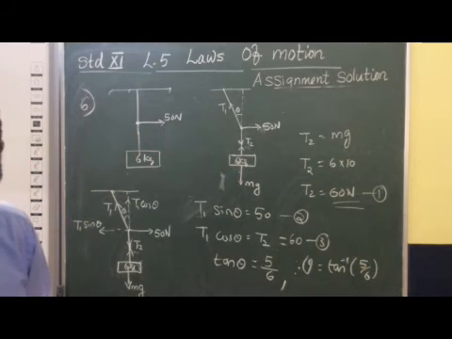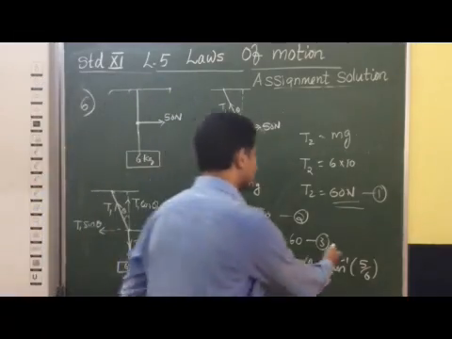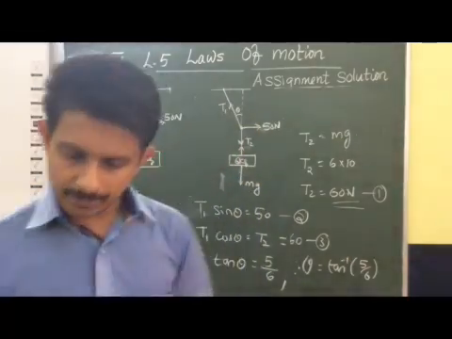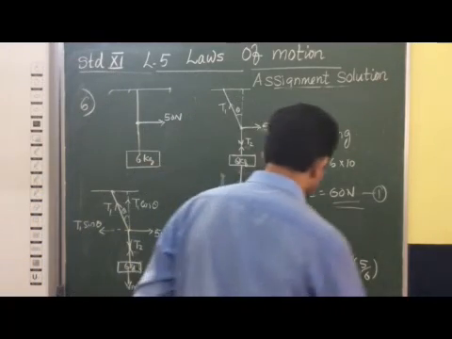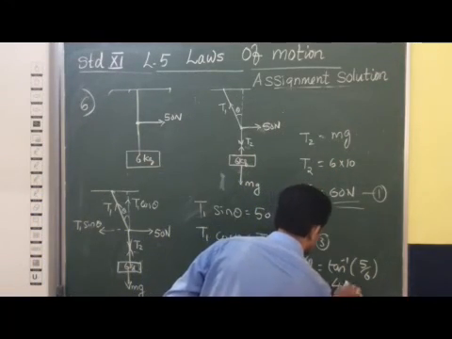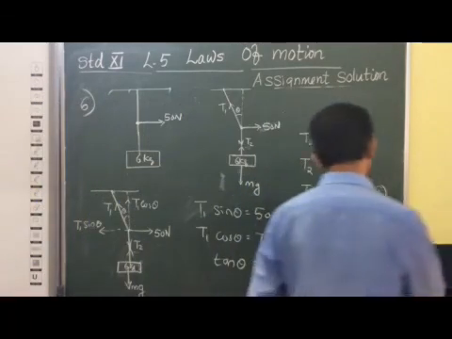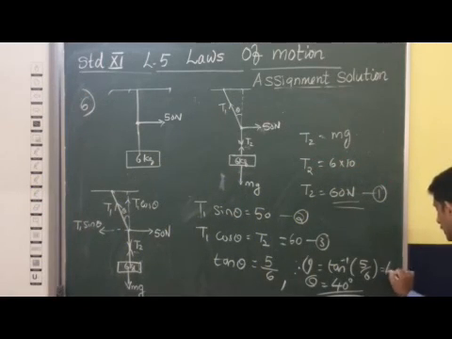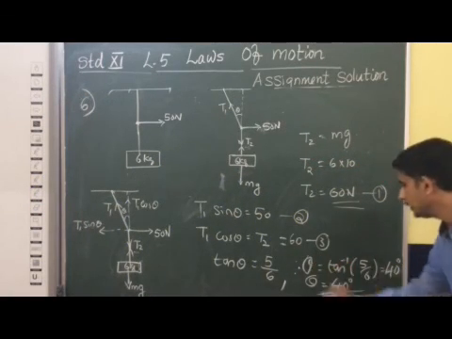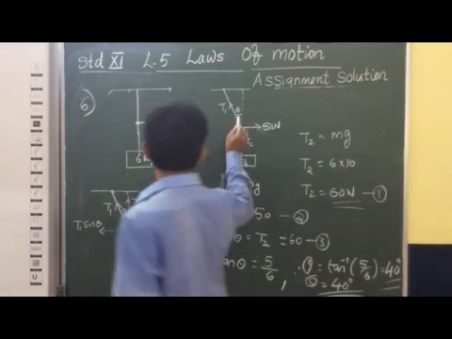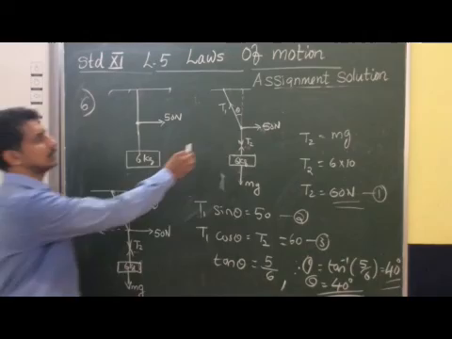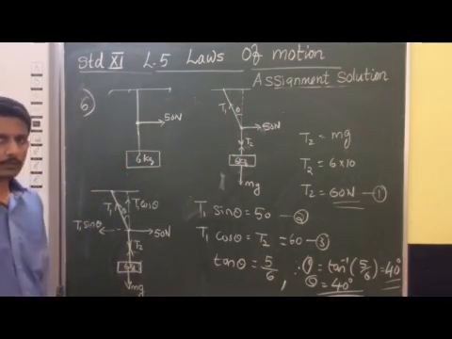You will get 0.83, so tan inverse of 0.83, that you have to find. Approximately you will get theta equal to 40 degrees. So this way you can find the answer of tan inverse of 5 by 6 as 40 degrees. This way you can find the value of theta, the angle with respect to the vertical direction. Okay. Thank you.